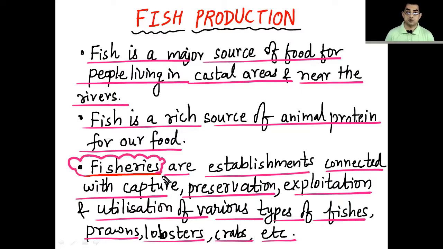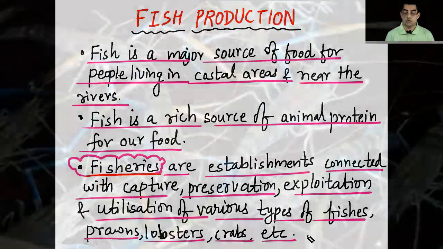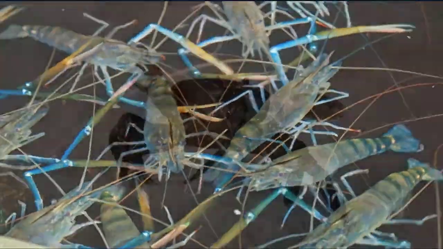If somebody asks you what is fisheries, fisheries are the establishments which are connected with the capturing of fish, preservation of fishes, exploitation, and utilization of various types of fishes like prawns, lobsters, crabs, etc.